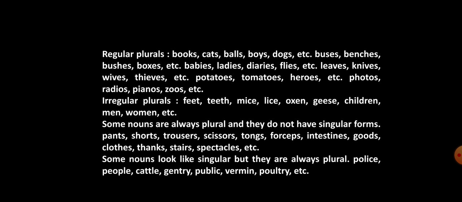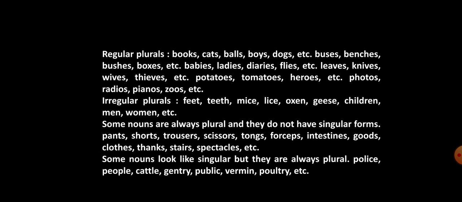Before the next rule, here I have listed some regular plurals and irregular plurals. Regular plurals means if you add s or es or ies to a singular noun and it becomes plural. For example, book plus s, books, cat plus s, cats, balls, boys, dogs, etc. Bosses, bushes, benches, boxes, babies, ladies, diaries, flies, leaves, knives, potatoes, tomatoes, heroes, photos, pianos, zoos, etc.